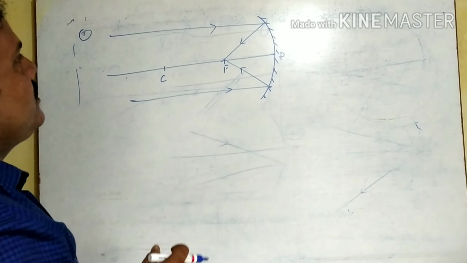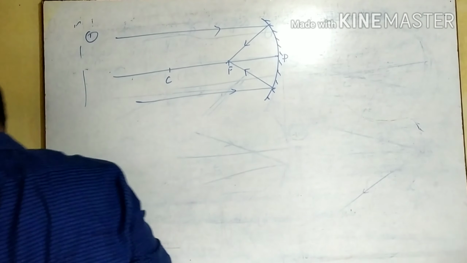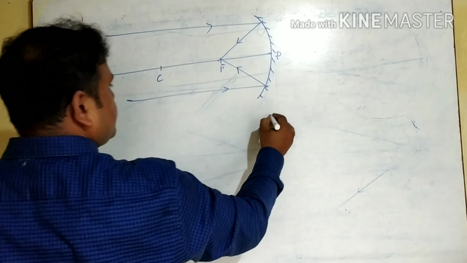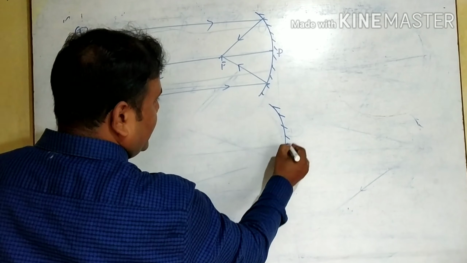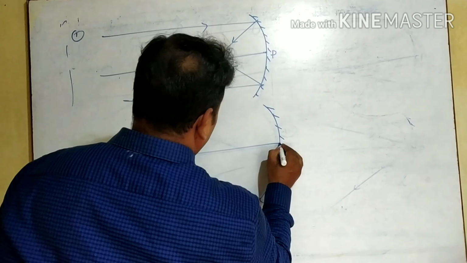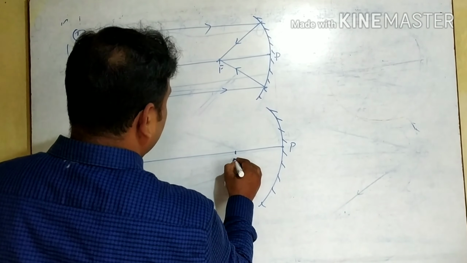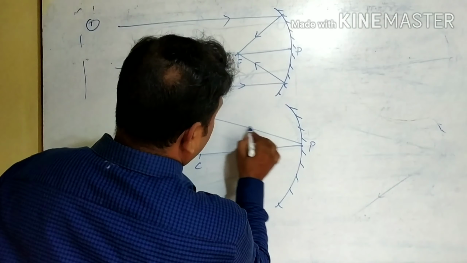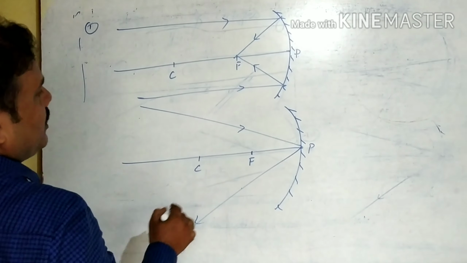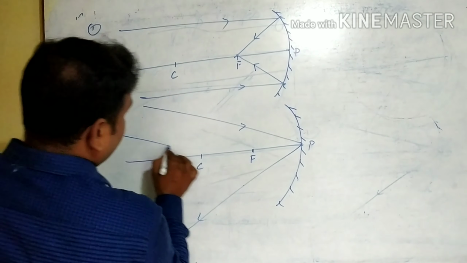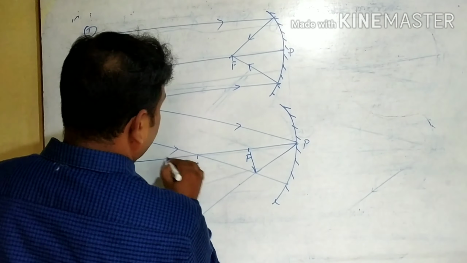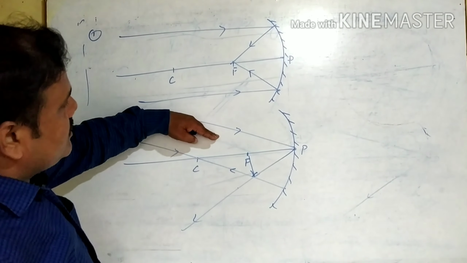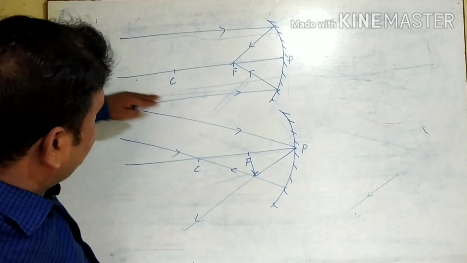Sometimes you can do like this. Another diagram you can do like this also, with the ray of light parallel. This is the pole, here is the focus, this is the center of curvature. You can take one line like this, it will pass like this. Another you can take from the center of curvature, and the image will be here. Okay, so a very small image is formed when the ray of light is coming from infinity.